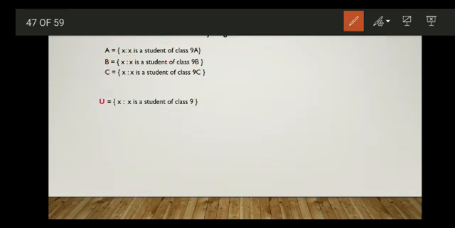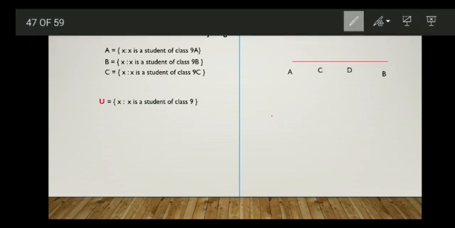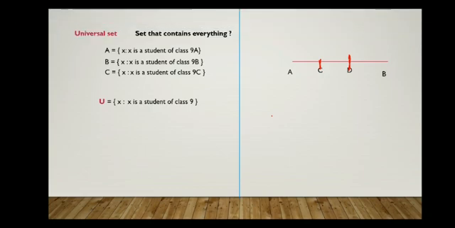Okay. To understand this, we'll consider one more example. We'll consider a segment AB. There are two different points on the segment AB, that is C and D. Now AC is one segment, CD is one segment, DB is another segment. We'll consider three sets like the previous one.